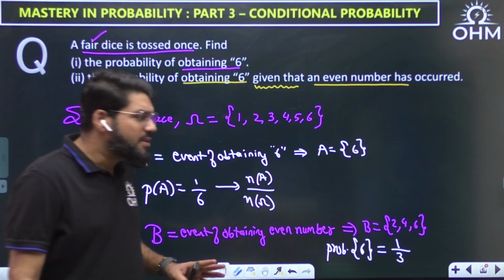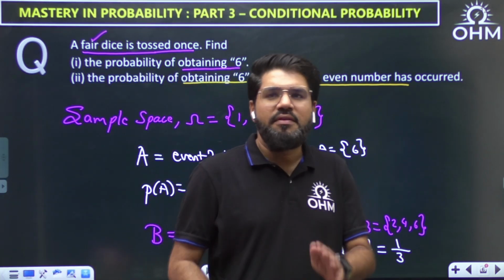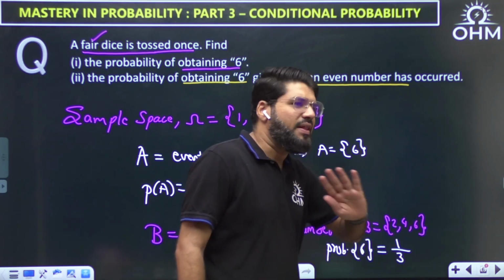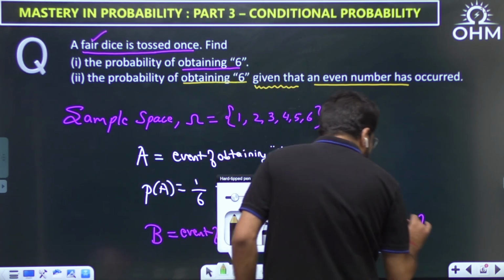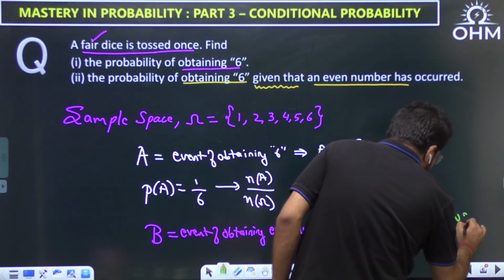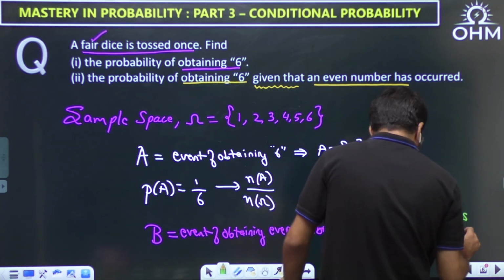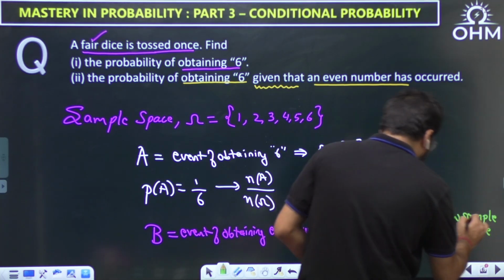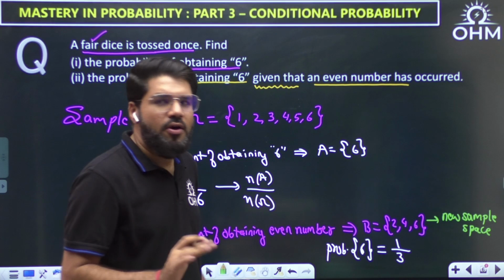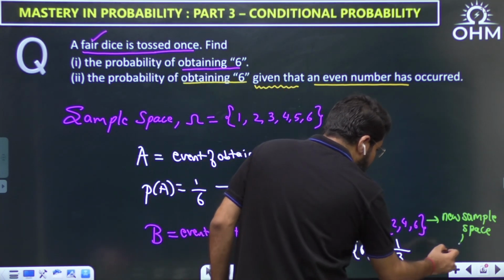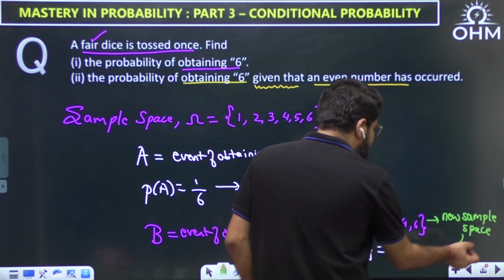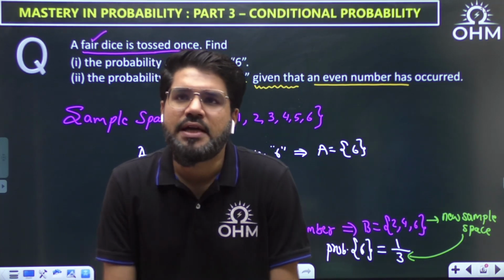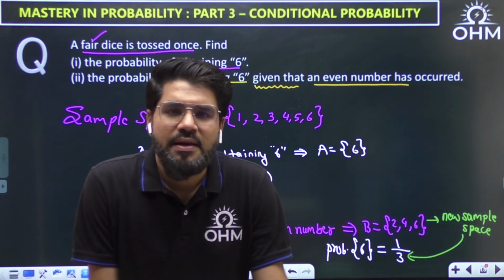That means something is given. So whatever you need to search in future is out of this given event only. If 2, 4, 6 is given, 1, 3, 5 has not occurred. That means whatever is given here now behaves like a new sample space. Whatever has to be found is within this only, outside this nothing can occur. That is why you see denominator 3, because we write favorable by total. Total outcomes are in the sample space, and this time my sample space has 3 outcomes, and favorable is again 1.